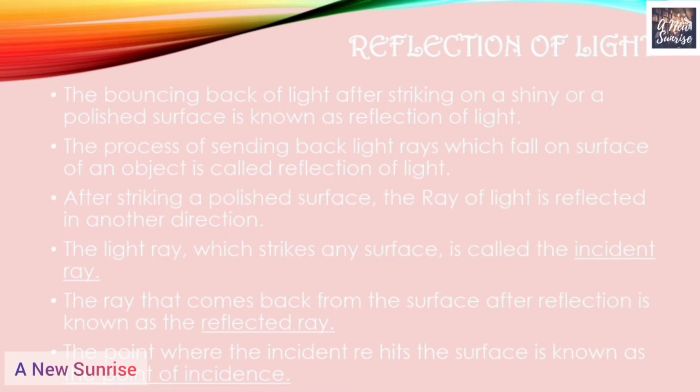So hereby we have learnt about the definition of reflection, that is the bouncing back of light after striking on a shiny or a polished surface. Then we learnt about the incident ray. What is incident ray? The light ray which strikes any surface is called the incident ray. Then we learnt about the reflected ray. What is reflected ray? The ray that comes back from the surface after reflection is known as the reflected ray. And then we learnt about the point of incidence, the point where reflection occurs.